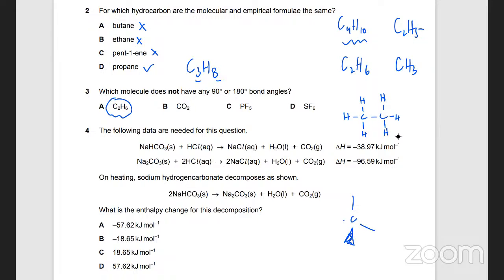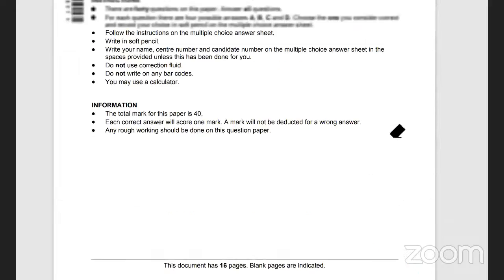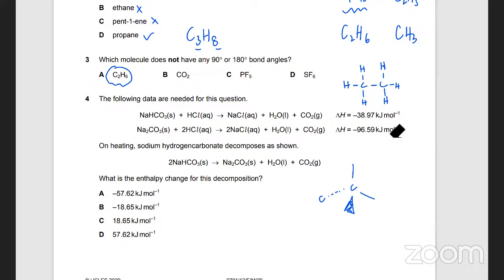Tetrahedral. So 120. No, in tetrahedral the angle is, sorry, 109.5. But the actual shape of C2H6 has another carbon that is also tetrahedral, right? Yes. So both of them would be tetrahedral and the angle would be 109.5. So it's definitely not 90 degrees. So this is the answer. It said this molecule does not have 90-degree or 180-degree bond angles. So that is A.